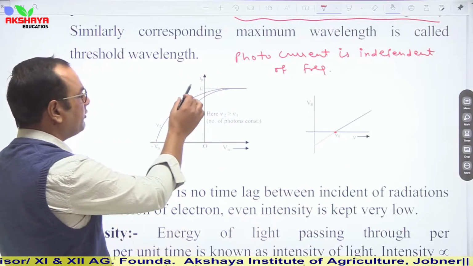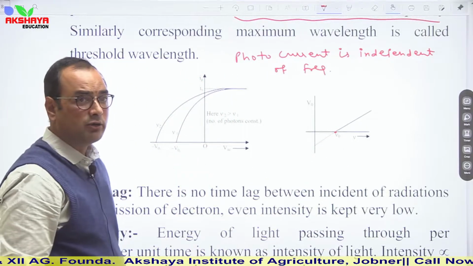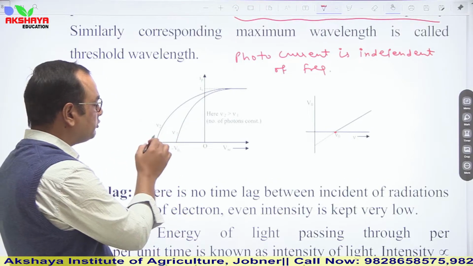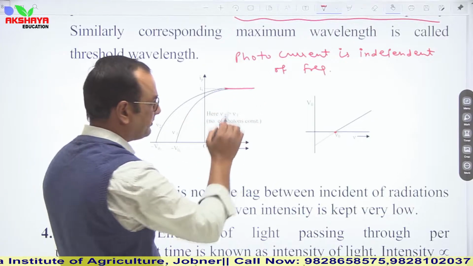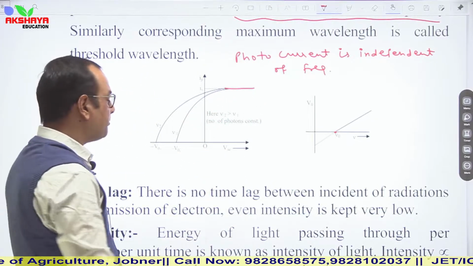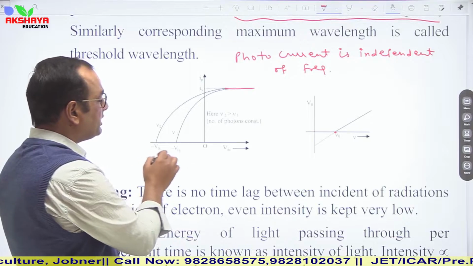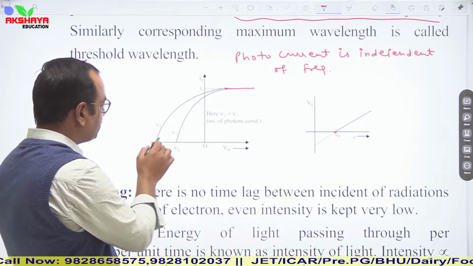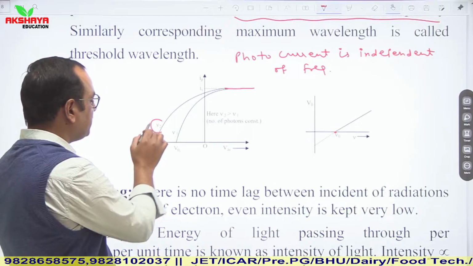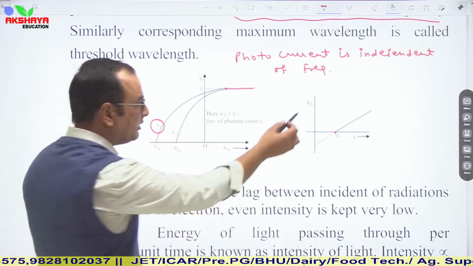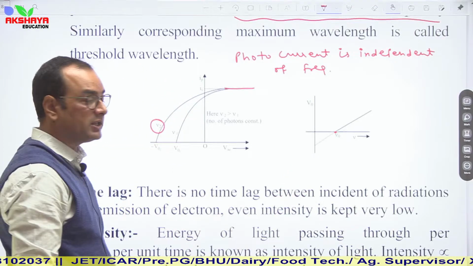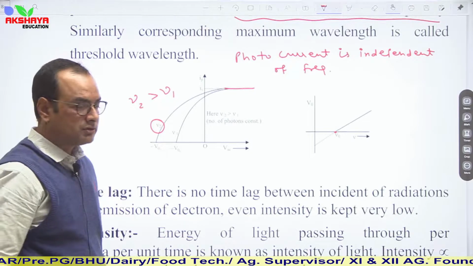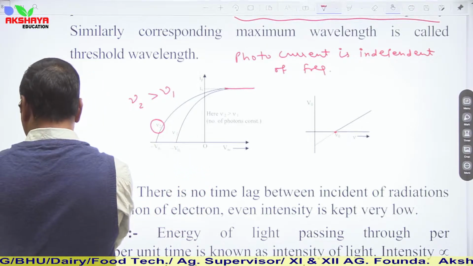If we plot a graph between photoelectric current and applied voltage at the anode for two different frequencies, we can clearly see that at two different frequencies the saturation will be the same, but their cutoff voltages are different. So for nu1 and nu2, we can see that for nu2 the cutoff voltage is high, and V0 and nu are proportional to each other. It means nu2 is greater than nu1. So this is another relation regarding frequency.